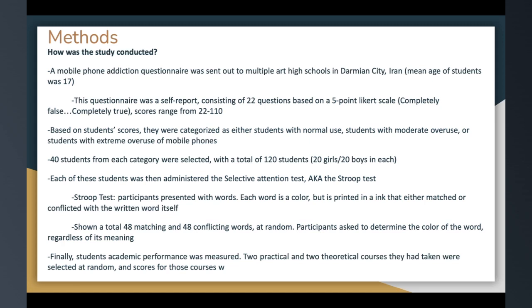20 girls and 20 boys were in each. These students were then administered the Selective Attention Test, aka the Stroop test. This test involves participants being presented with multiple words. Each word is a color, but it is printed in an ink that either matched or conflicted with the written word itself. They are shown a total of 48 matching and 48 conflicting words at random. They are asked to determine the color of the word, regardless of its meaning. Finally, their academic performance was measured. 2 practical and 2 theoretical courses they had taken were selected at random, and scores for those courses were then recorded.